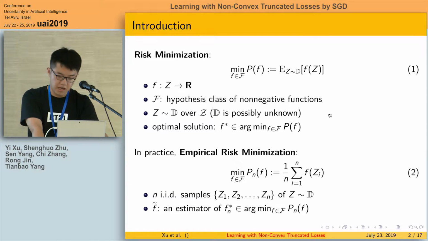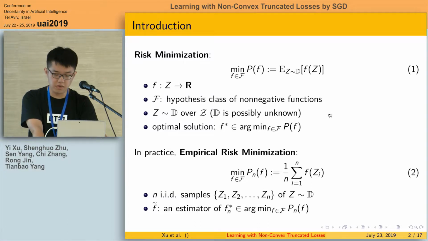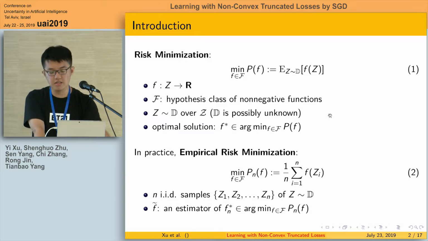this problem. However, because of the unknown distribution D, in practice, people usually consider its empirical risk minimization. That is to say, we would like to minimize the following finite sum problem, where n is the sample size. And we use F1 star to denote the optimal solution of this problem, which is also very difficult to obtain. However, its estimator F tilde usually can be reached in practice.